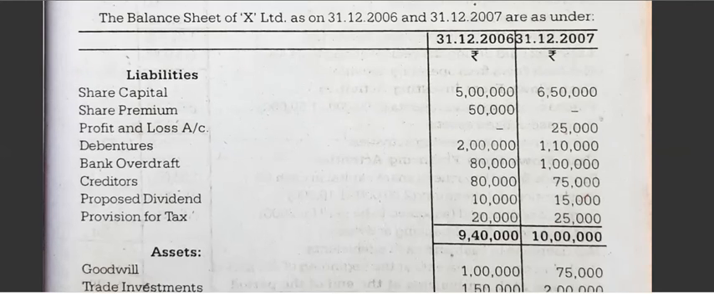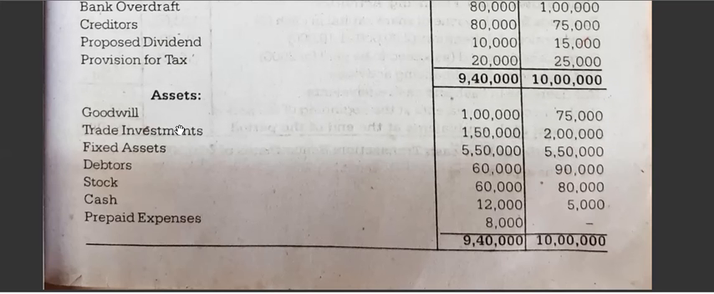Okay, now we will go for the assets. Goodwill goes for the operating activities. When the goodwill is reduced, it is written off, and then it will go for the operating activities. Trade investment will go for the investing activities. Fixed assets will go for investing activities. Debtors, stock, cash will go for the operating. Prepaid expenses will go for the operating activities because these are current assets. Next.